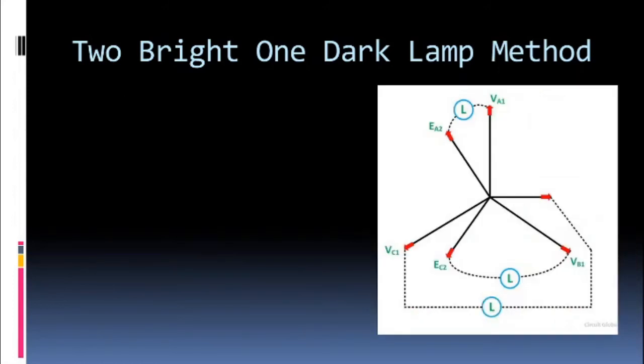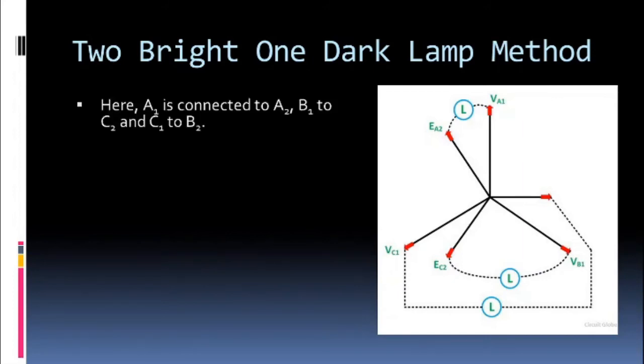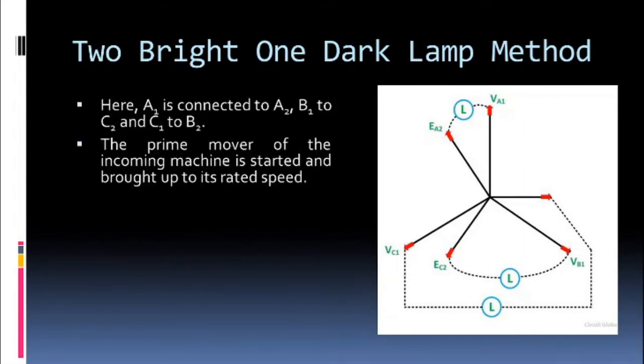Alright, now again the same thing has been shown here. See how the first lamp is connected between A1 and A2, while the other two lamps are connected between B1 and C2 and C1 and B2. Now what happens in this condition? In the previous condition we used to have all three lamps bright together, dark together. In this method, if the A lamp is dark, B and C will be bright. If B and C are dark, A will be bright. And there will be a sequence which will be followed. Let's see those points one by one. So this is how it is connected.